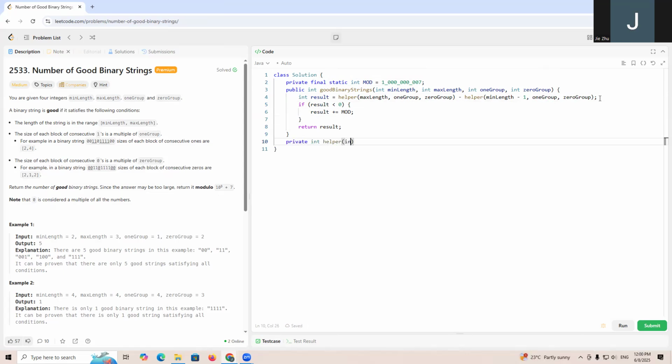Now we want to write the helper: in the maximal length, how many good strings, with one group and zero group.